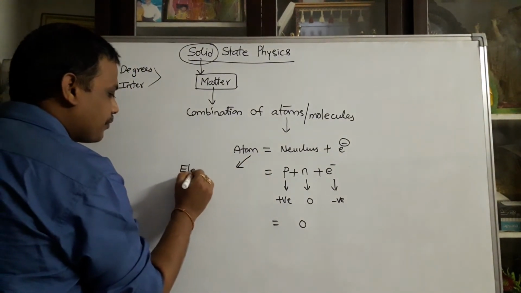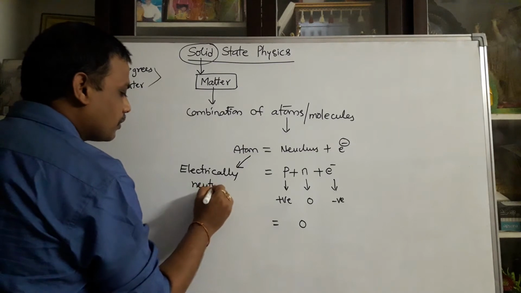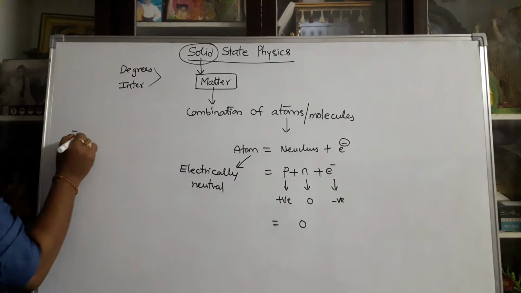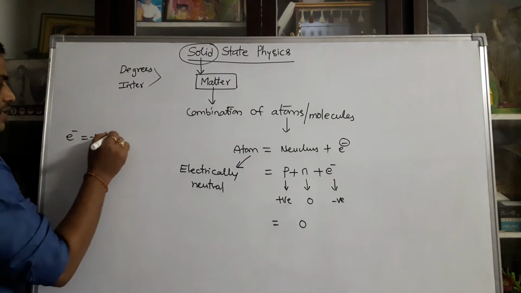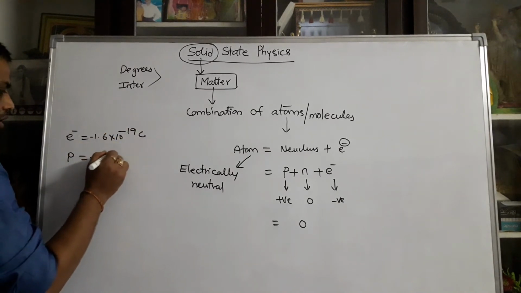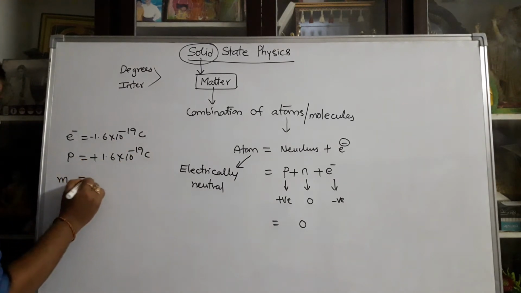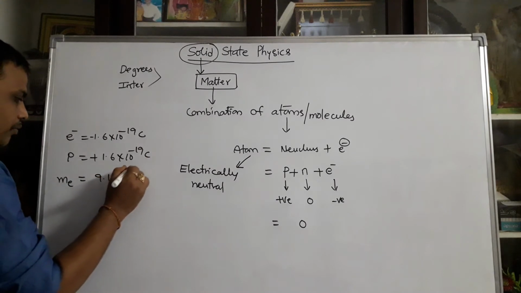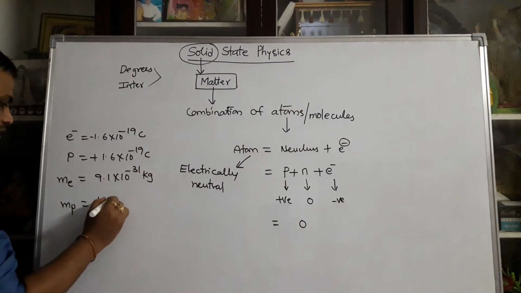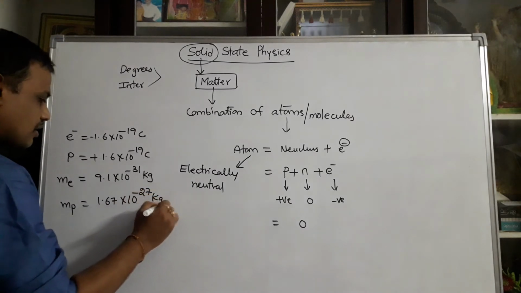So the atom is electrically neutral. Everyone knows the charge of an electron is minus 1.6 × 10^-19 coulomb. The charge of a proton is plus 1.6 × 10^-19 coulomb. The mass of an electron is 9.1 × 10^-31 kg, and the mass of a proton is 1.67 × 10^-27 kg. These are the standard values.